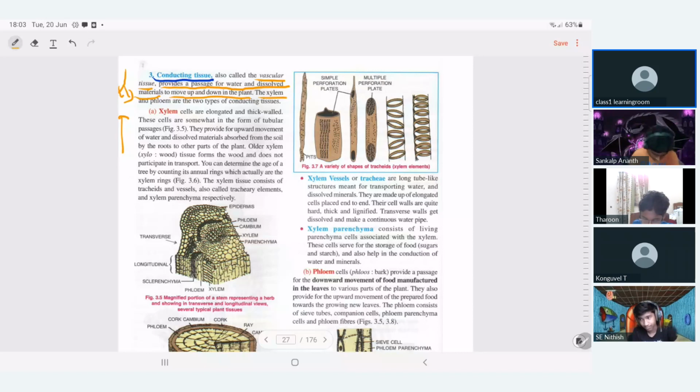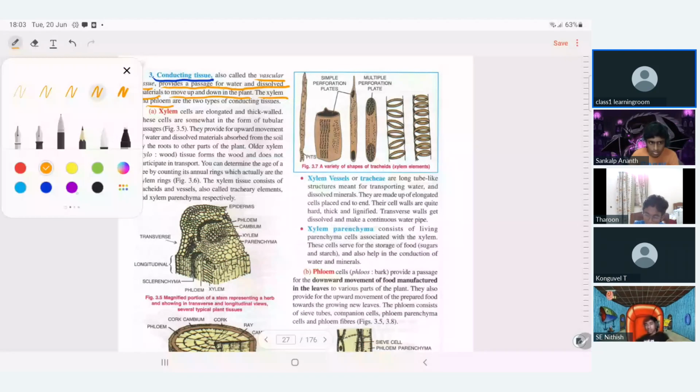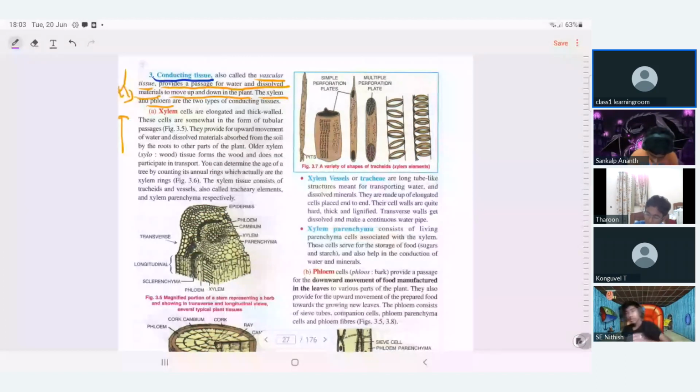Now let us discuss the first one, called xylem. In ascending order, we are going to see ascending in the sense of always going up. When you read something, you start from top to bottom, but here you look at the plant from the root and then to the top.